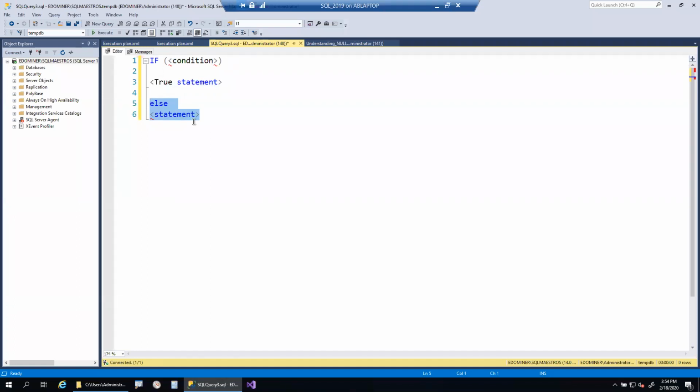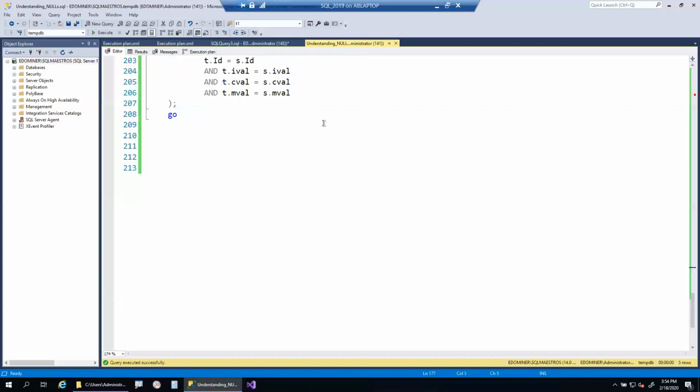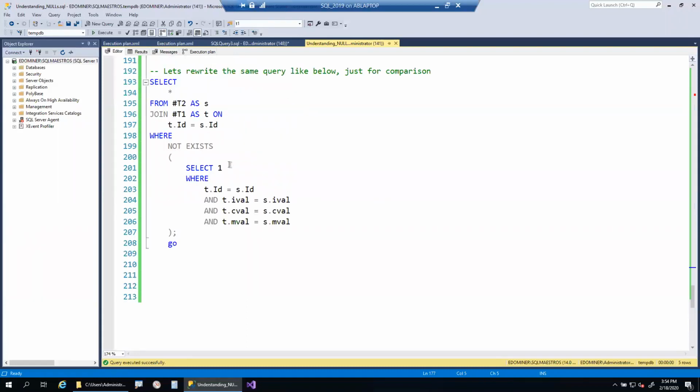All these things you can create small test cases and test, because we have a time constraint, so I won't be able to show all these small things. I just wanted to show you the good technique of using intersect when comparing null values, so that it will be very useful for your production queries.